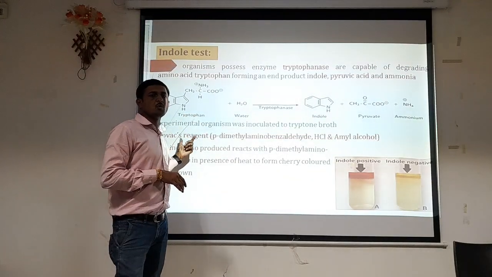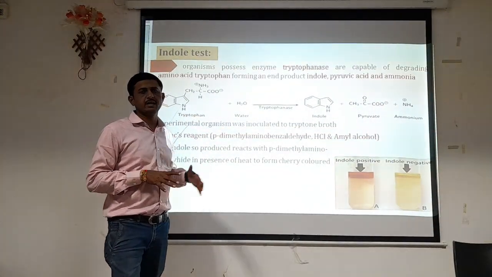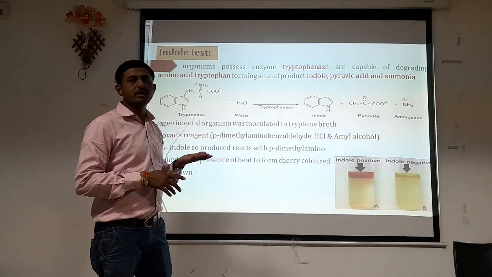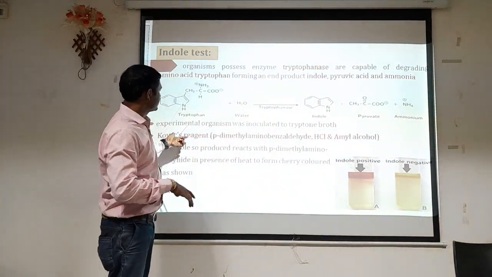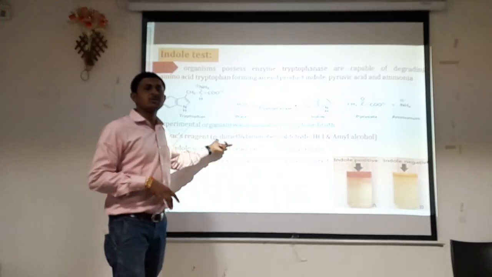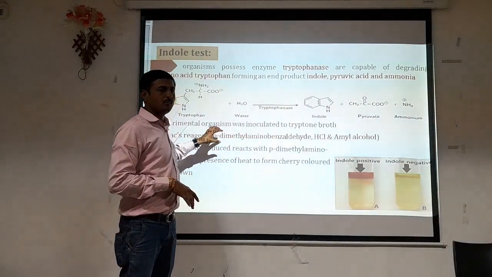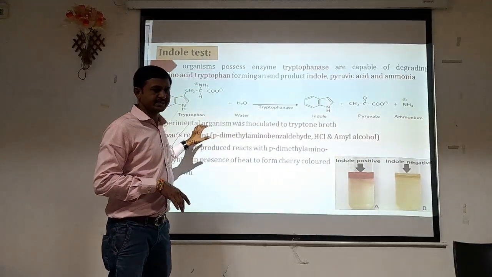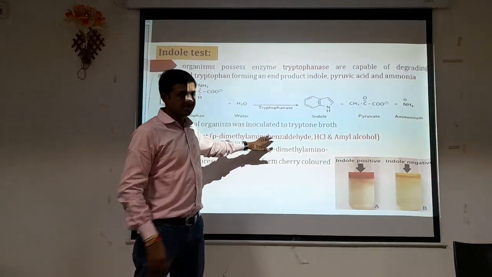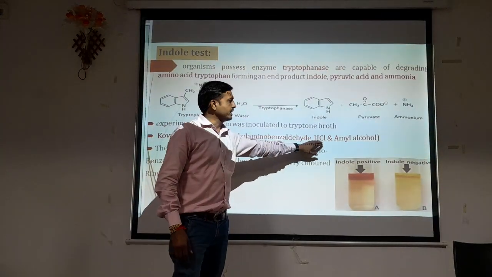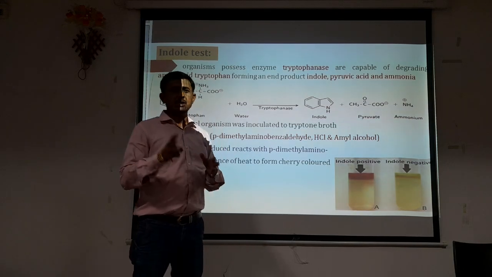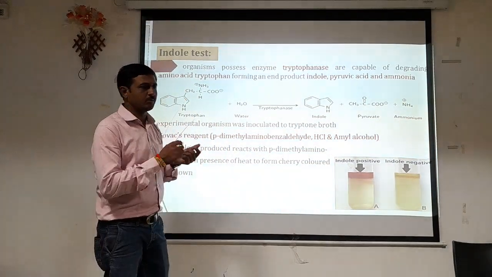Now, to detect whether indole is produced, that is whether tryptophan is broken down or not, we use Kovacs reagent. It is an indicator which can be used to detect whether indole is produced. Kovacs reagent is para-dimethylaminobenzaldehyde plus hydrochloric acid plus amyl alcohol, a group of three chemicals.